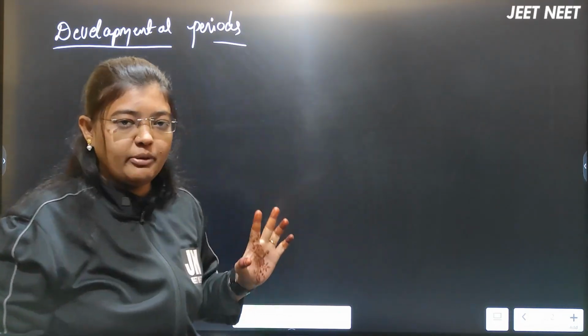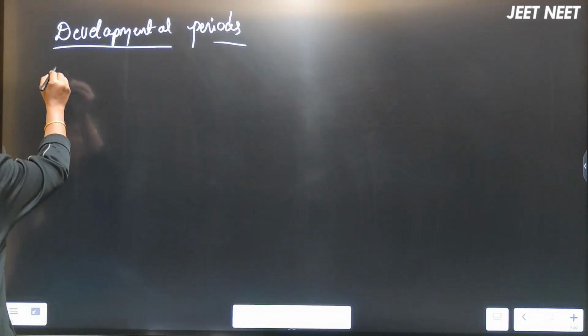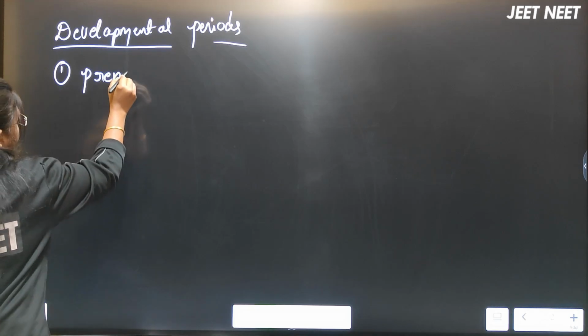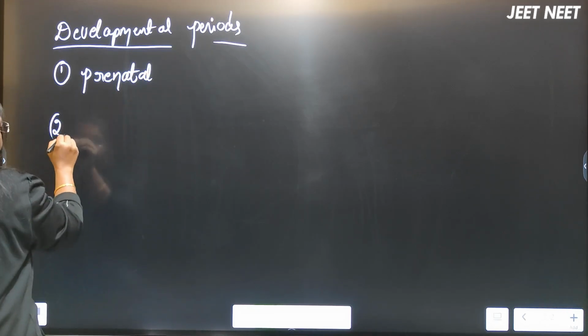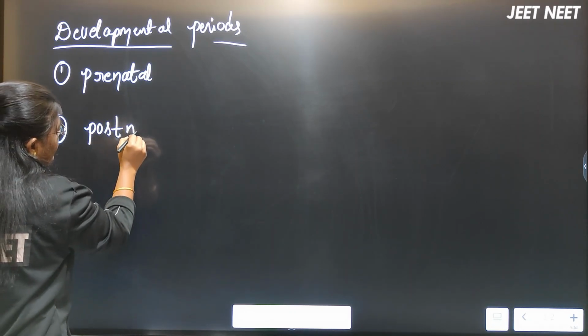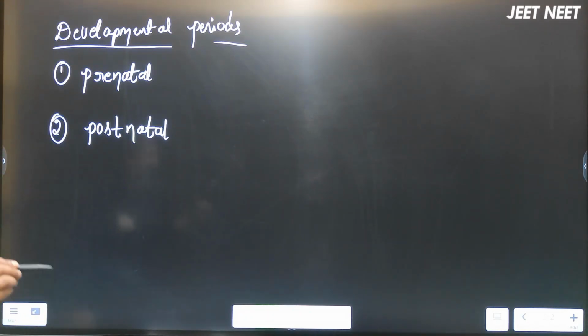The first type of developmental period we call the prenatal period. The second one we call the postnatal period.